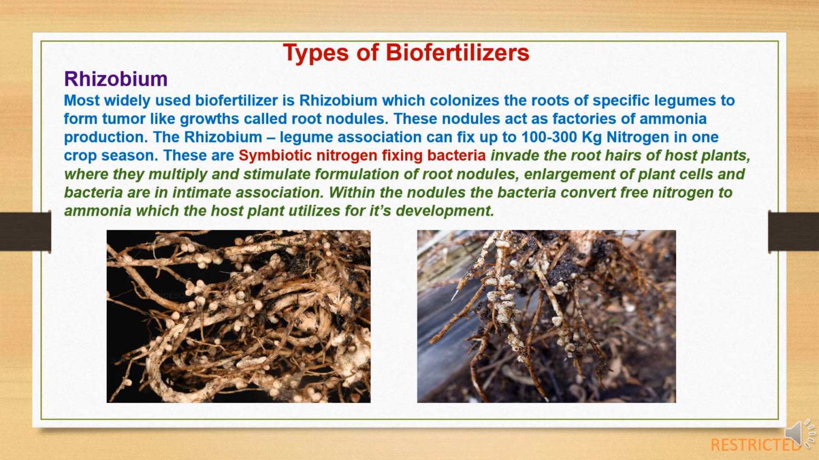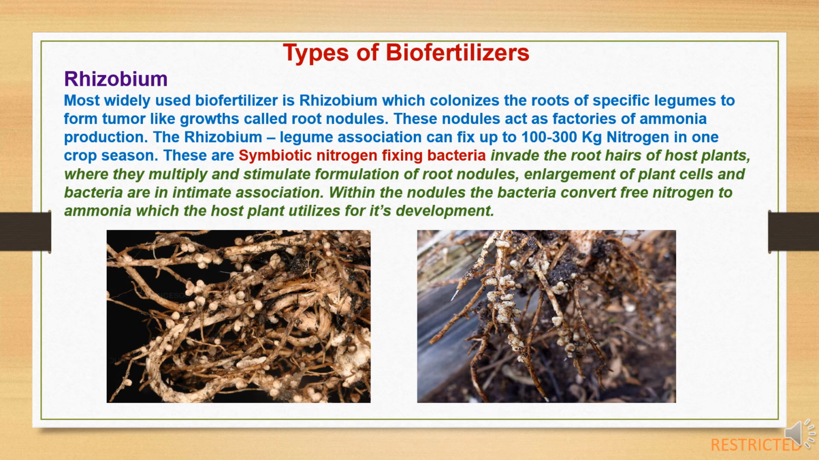Now to study about types of biofertilizers. First one is rhizobium. Rhizobium is the most widely used biofertilizer which colonizes the roots of specific legumes to form tuber-like growth called root nodules. These nodules act as factories of ammonia production. The rhizobium legume association can fix 100 to 300 kg nitrogen in one crop season.